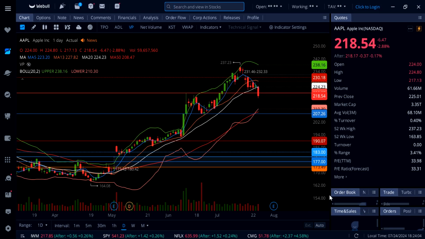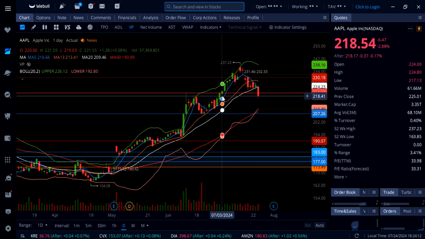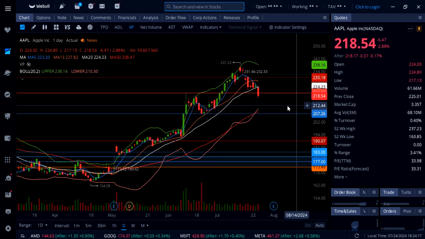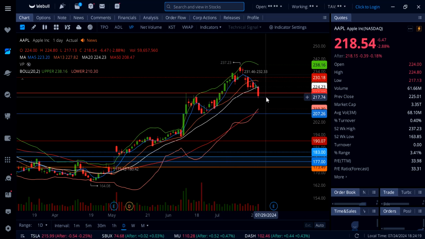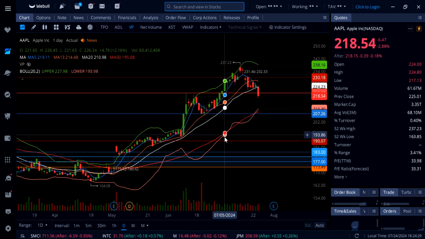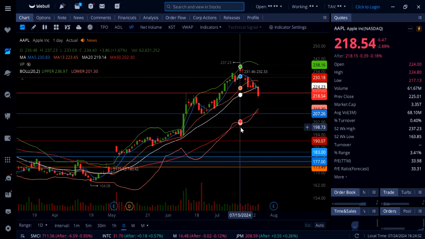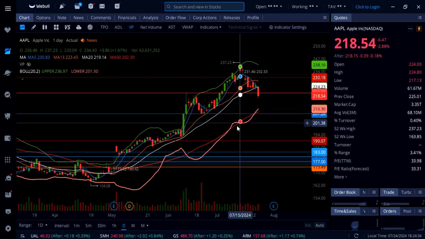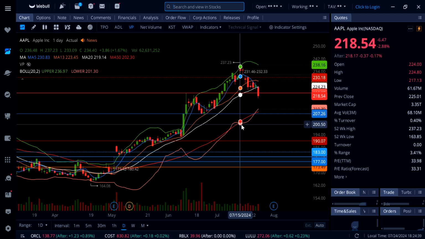On Apple, the stock is down 2.88%, so Apple definitely did not hold this support at 220. After filling this gap, it was holding pretty much all morning, and then with the market selling off, everything getting down, Apple broke under that critical support at 220, and now we might be heading towards 210. Under 220, it can come down to retest this 50 SMA, and also possibly touch this daily lower Bollinger Band here on the daily time frame, which is sitting at 210. So that can happen, guys, right here on Apple.